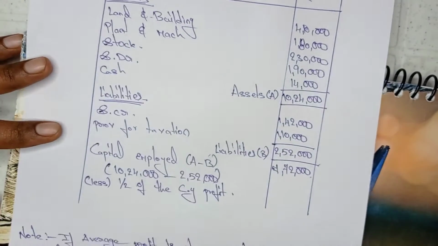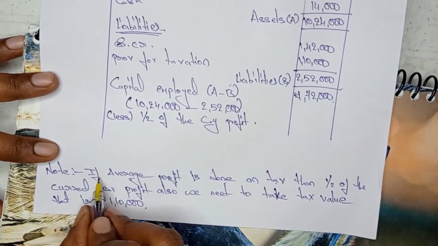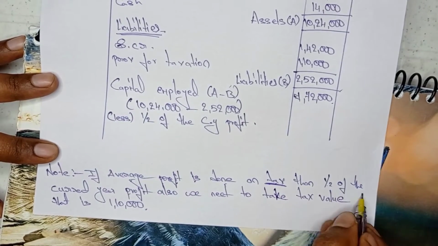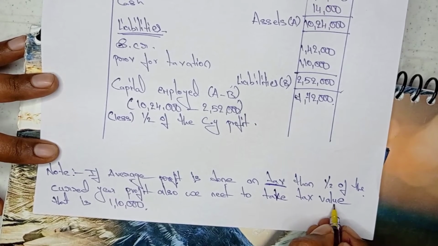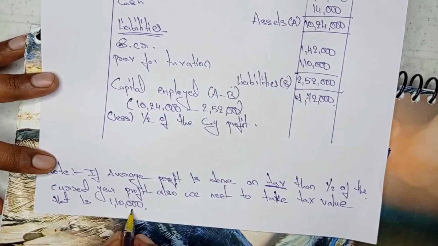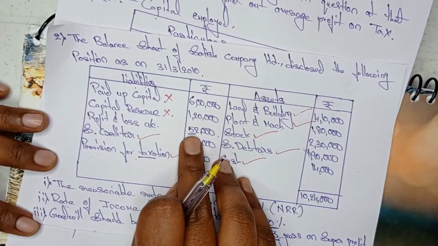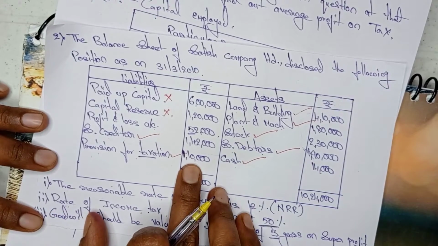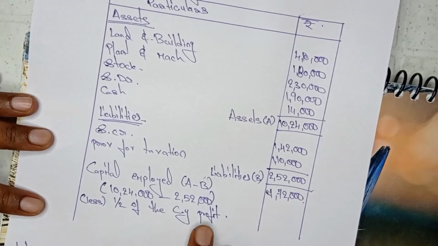But here, if average profit is done on tax, at that time half of the current year profit also we need to take as tax value only, that is 1,10,000. It means instead of profit and loss account 52,000, we need to take provision for taxation value 1,10,000 which is there, no? This figure we need to take as half of the current year profit.